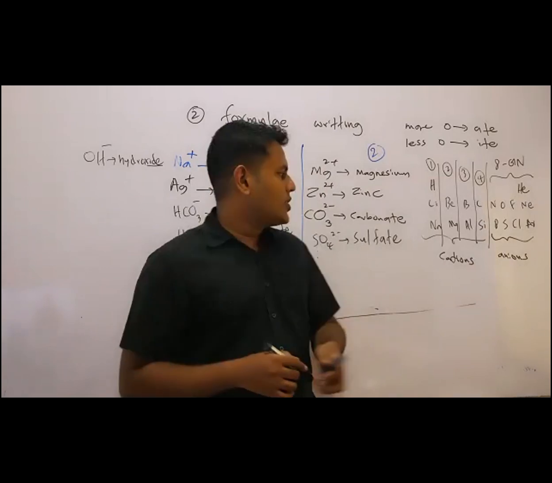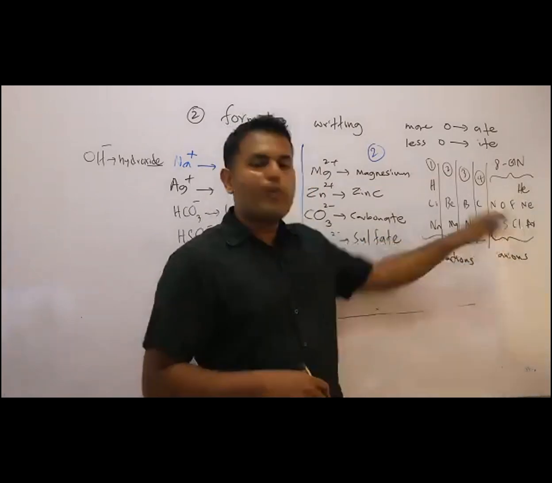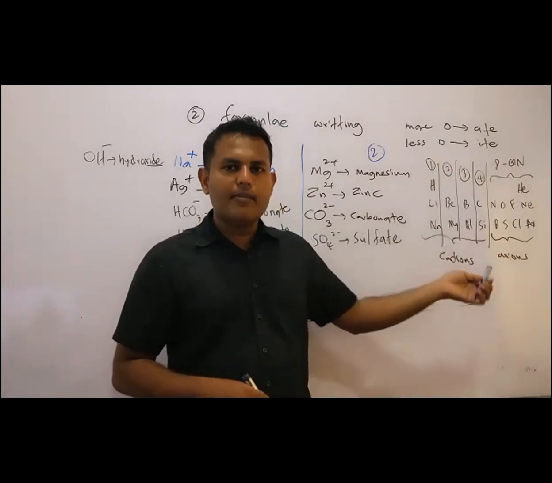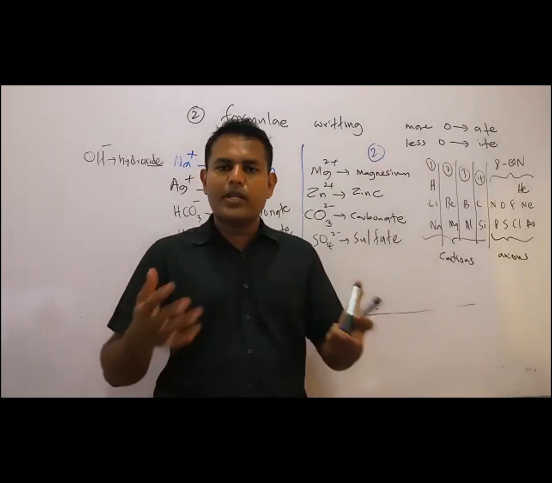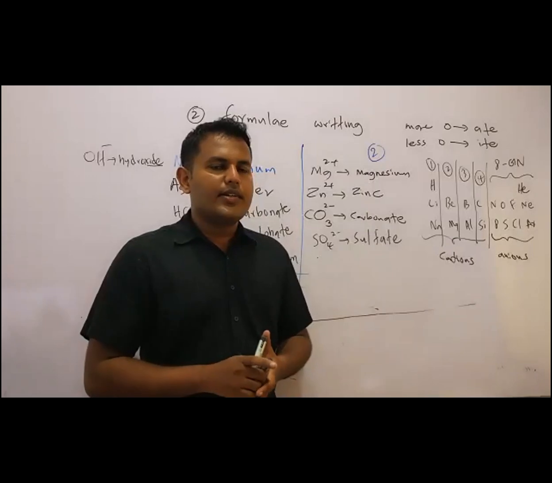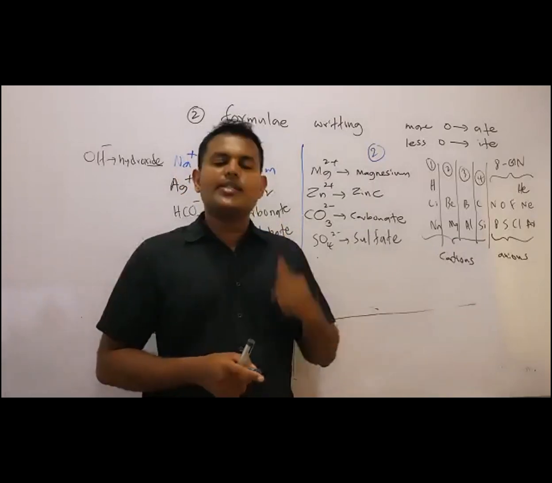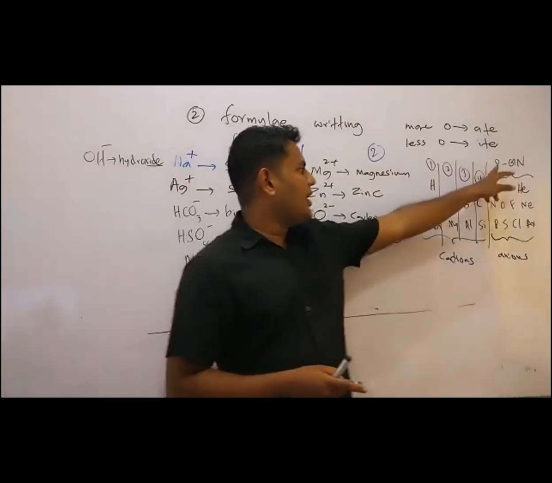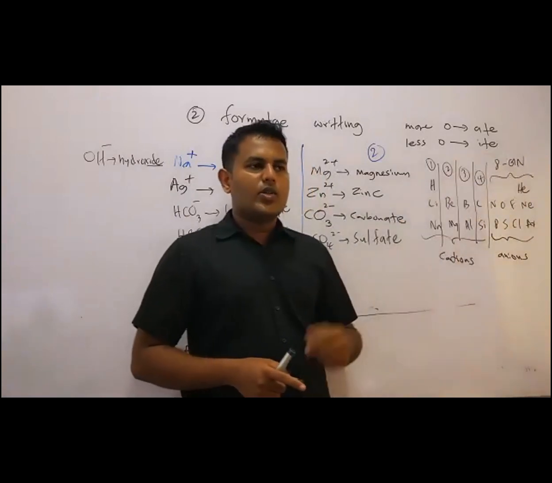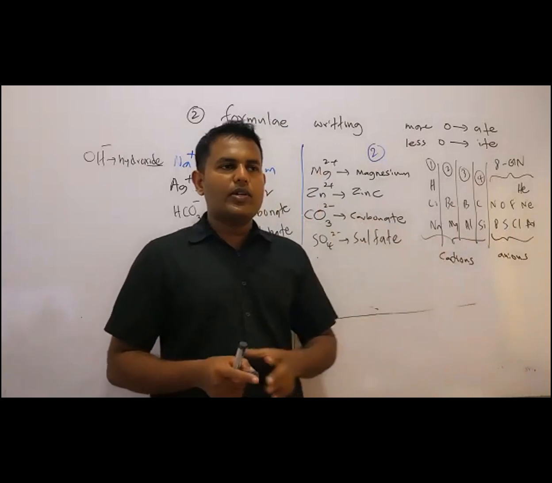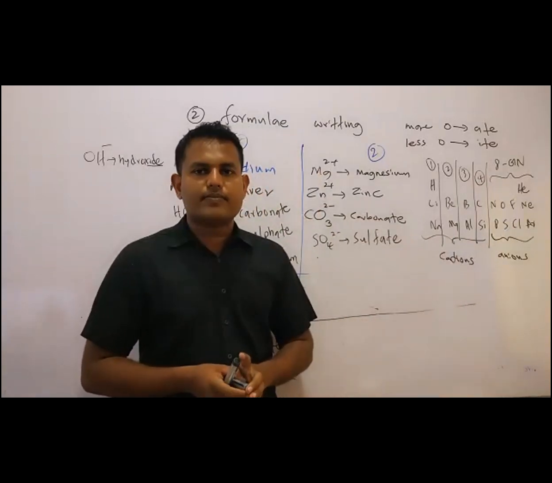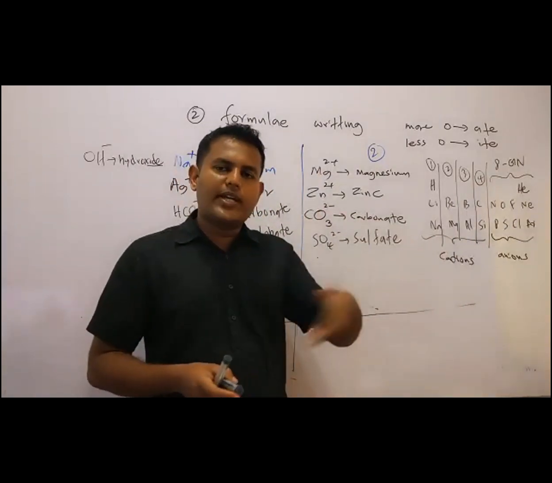Clear? So then just tell me, what is the anion of phosphorus? How to denote it? First of all, obtain the valency of phosphorus. This is 8 minus the group number. Phosphorus is group 5, so 8 minus 5 is 3. So how to make it an anion?